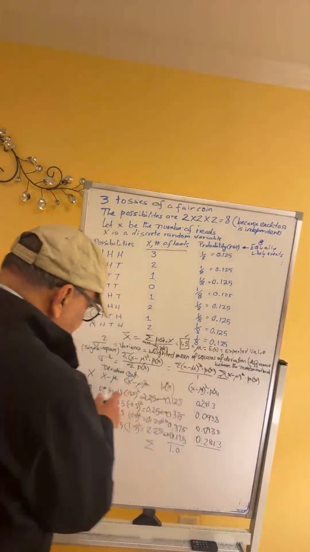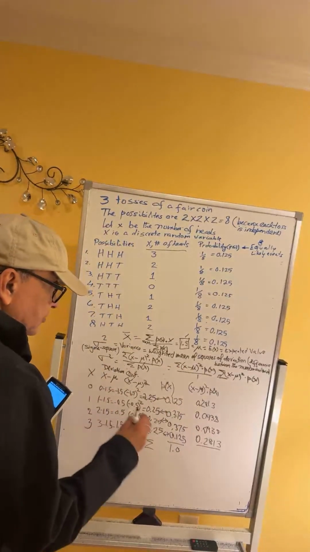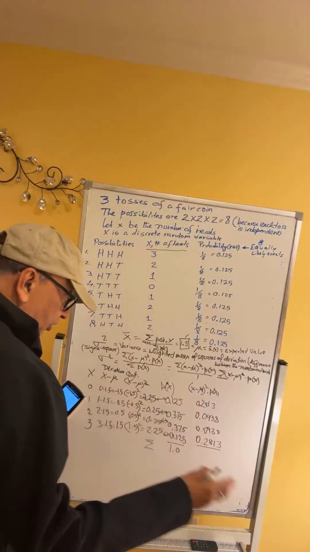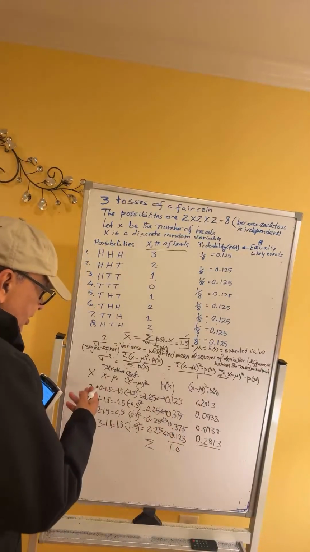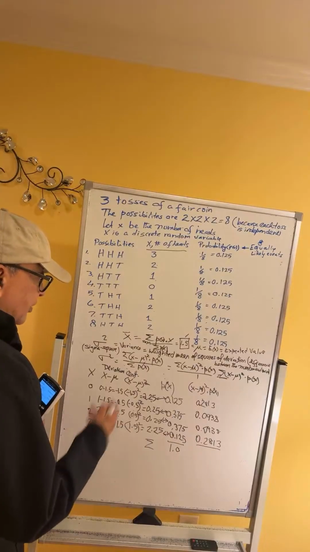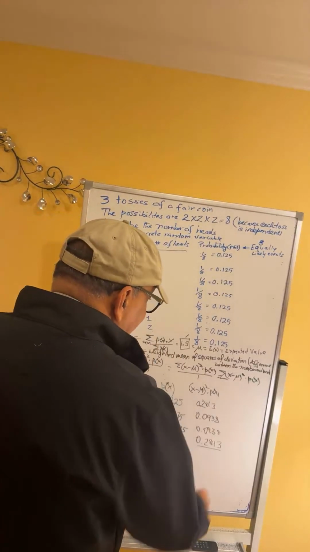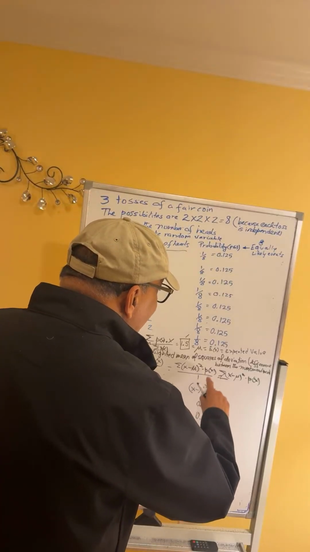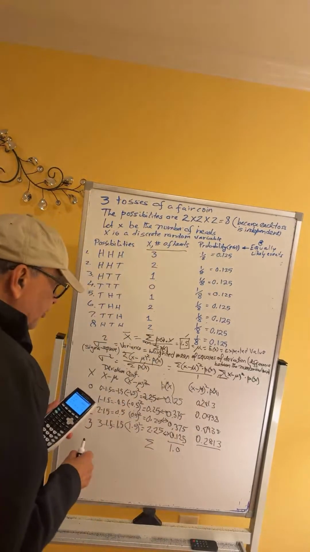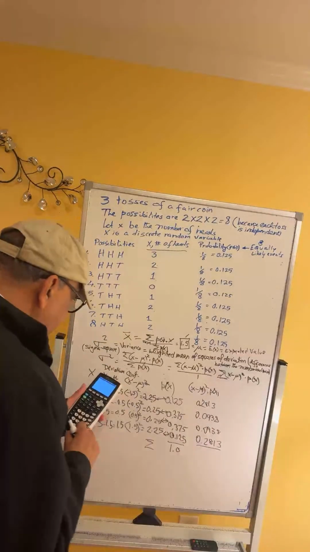There are only 4 possible numbers of heads: 0, 1, 2 and 3. Remember, x is the number of heads we are looking for. Let's add up the last column, the squares of the deviation multiplied by the corresponding probability.